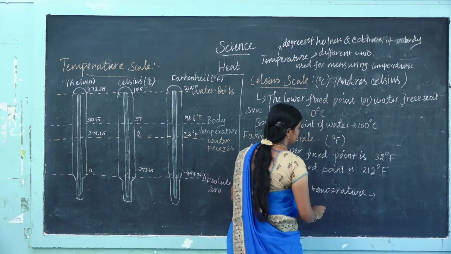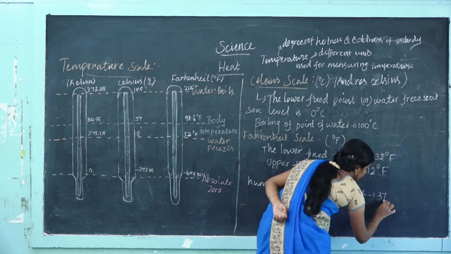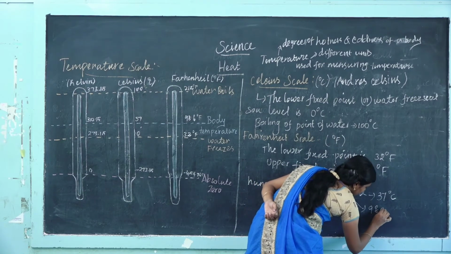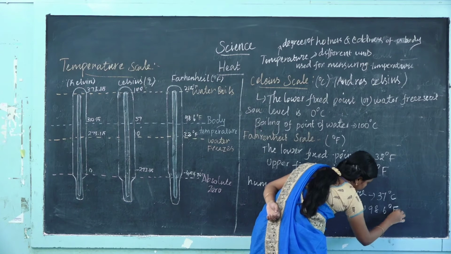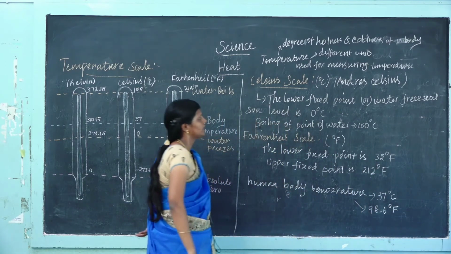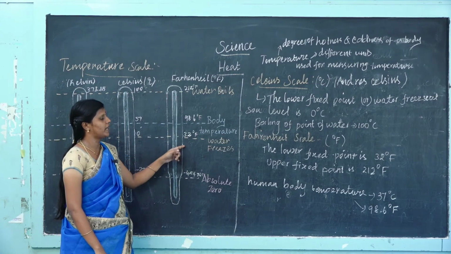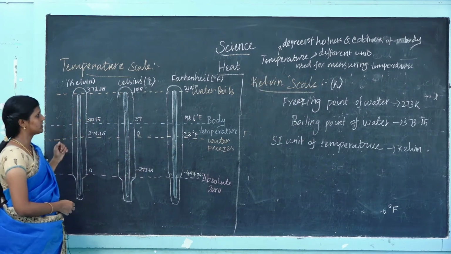Our normal human body temperature in the Celsius scale is 37 degrees Celsius. In the Fahrenheit scale, it is 98.6 degrees Fahrenheit. We have clearly understood these two scales: the Celsius scale and the Fahrenheit scale. The next scale is the Kelvin scale.